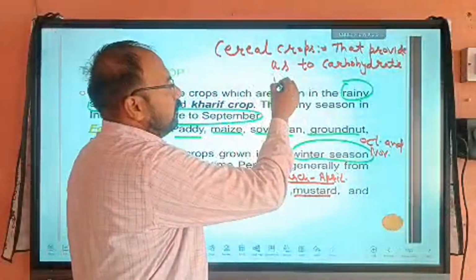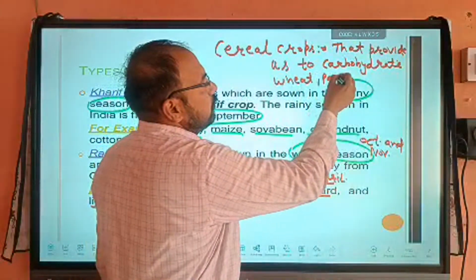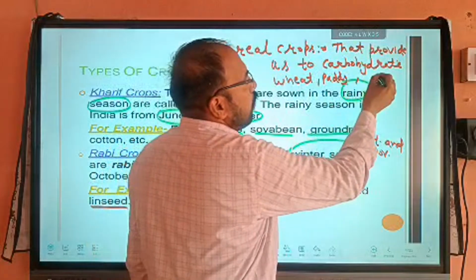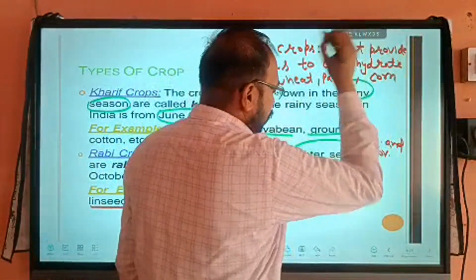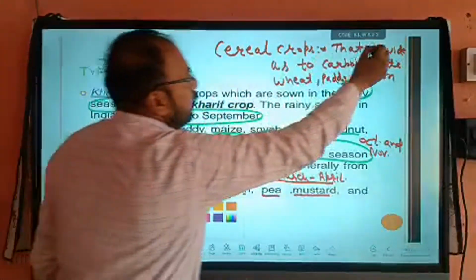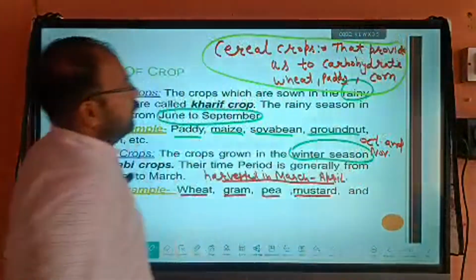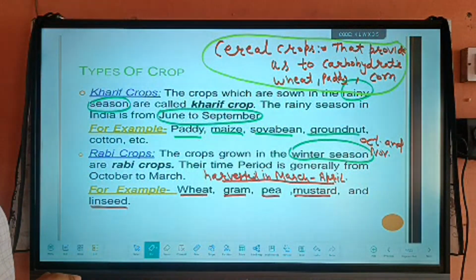For example, wheat, paddy, corn. So these are basically known as cereal crops.